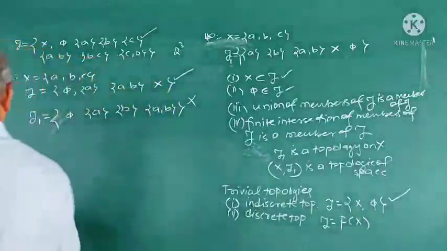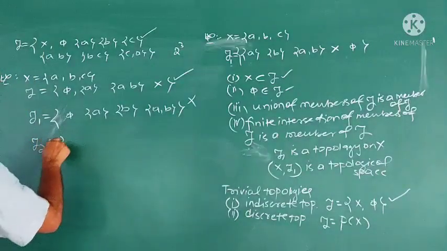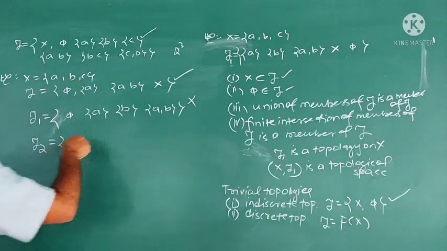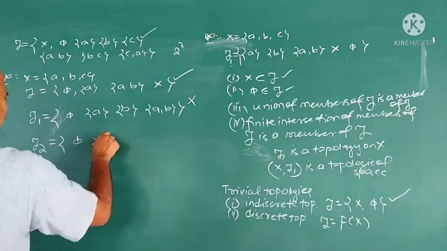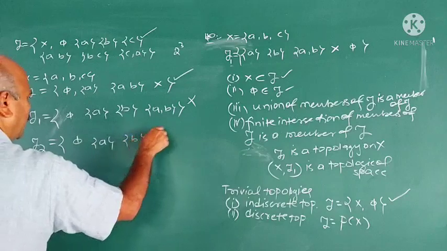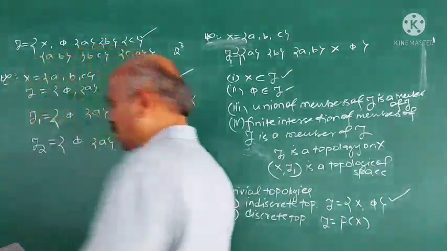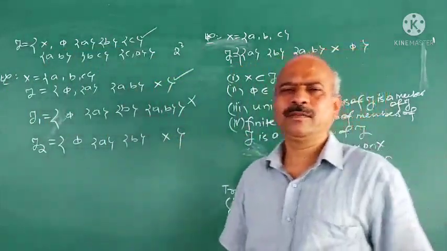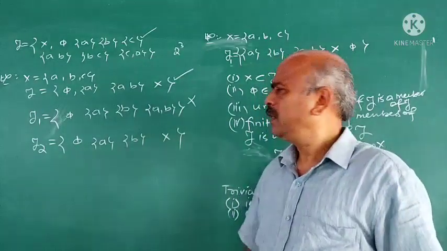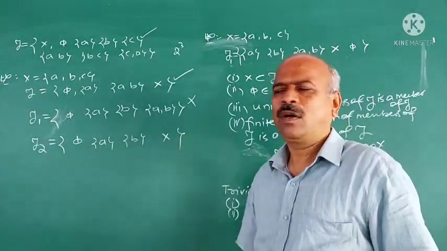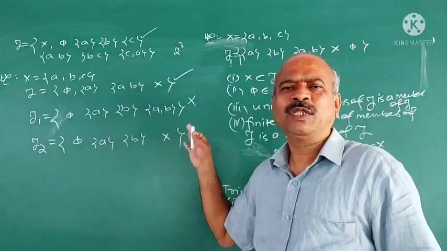If I take tau 2 is equal to, you observe this one, tau 2 is equal to {φ, A, B} and X. My question is whether it is a topology on X. Is it a topology on X? On this definition only, MCQ.